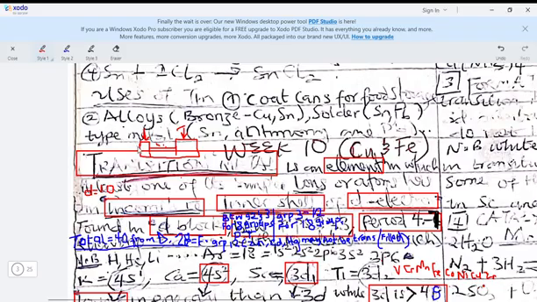Because if you check your periods, this is period 4 here, period 5, period 6, period 7. So from period 4 to 7, that's 4 rows. These 4 rows make up 40. Looking at the groups, there are 10 groups here. So 10 groups, 4 periods, that's 40.